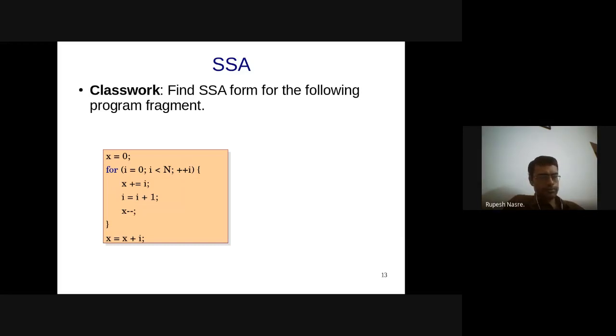If you can write it down, that will clarify how you have done it for the rest of the code.